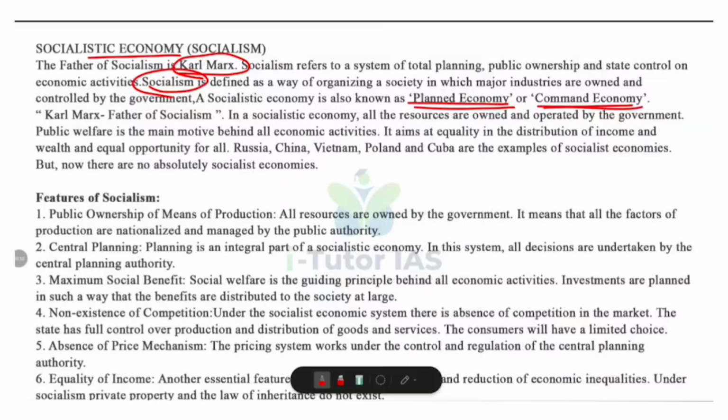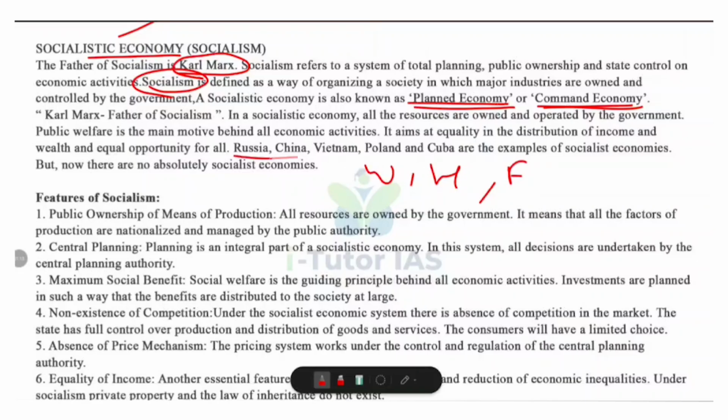So what are the key points of a socialist economy? In socialism, public welfare, not profit, public welfare is the main goal, and the government decides what to produce, how to produce and for whom to produce. This means the state takes full responsibility for production, employment and distribution.